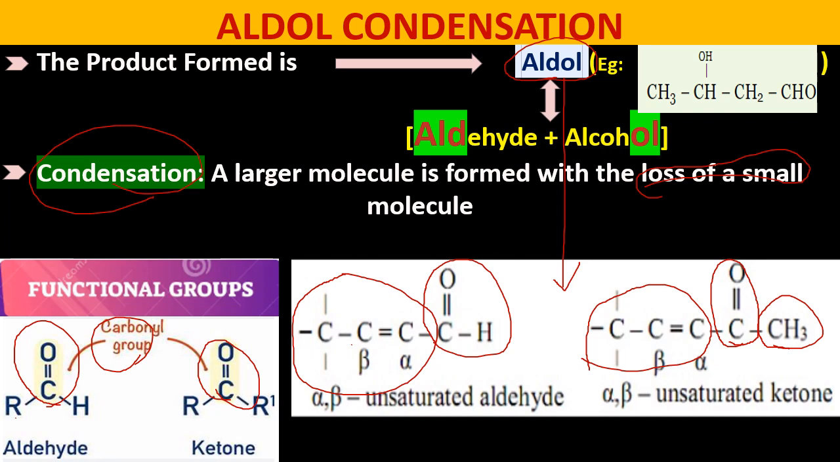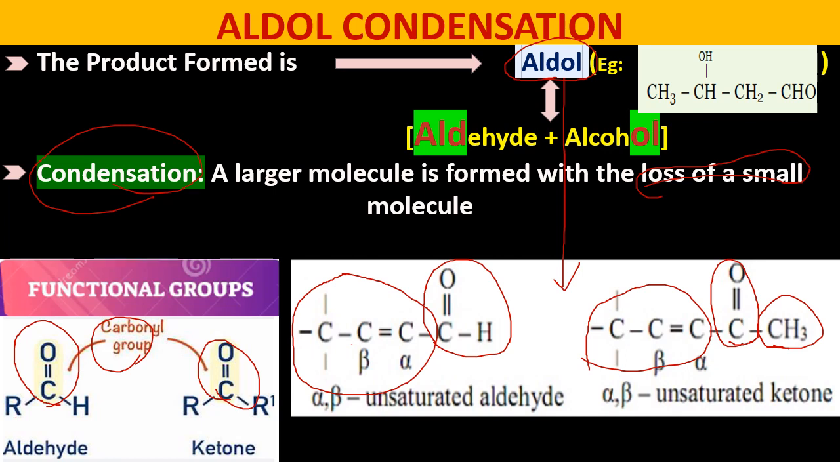Here CH3 is one alkyl group. This whole part is one alkyl group. Two alkyl groups are attached to C double bond O, which is a ketone. So when aldehydes undergo aldol condensation, they form aldol. When ketones undergo aldol condensation, they form ketol. Both generally we can call aldol.